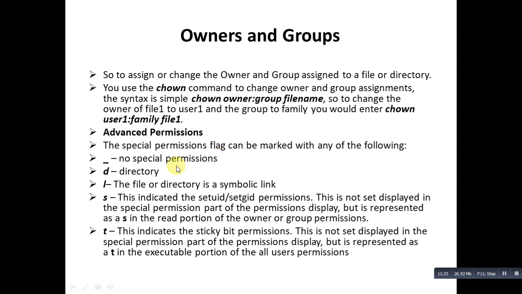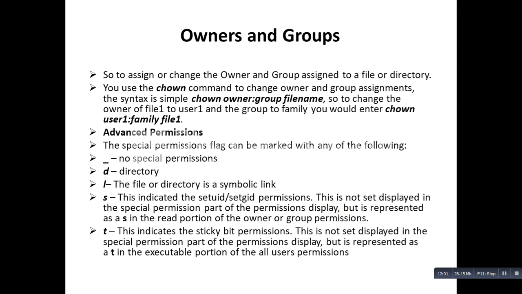The special permission flag can be marked with any of the following. These are some special permissions, that is D, L, and we have already spoken about this in the earlier slide. The set UID and set GID permission is not displayed in the special permission part of the permission display, but is represented as S in the execute portion of the owner or group permission.